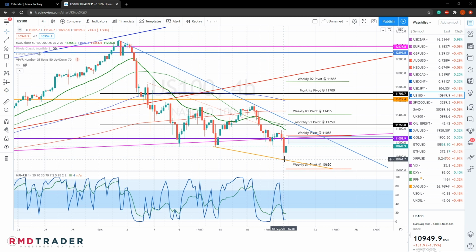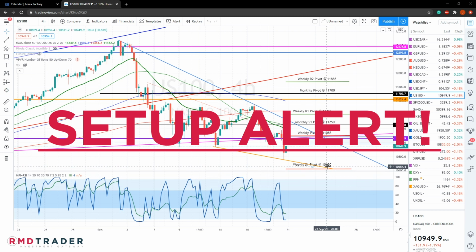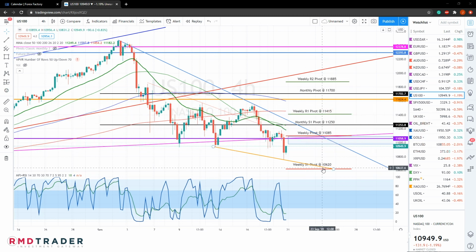So with the important support level at 11,050 now broken, we'll likely see price continue lower to the weekly S1 at 10,620, being mindful of this lower diagonal that is now forming.